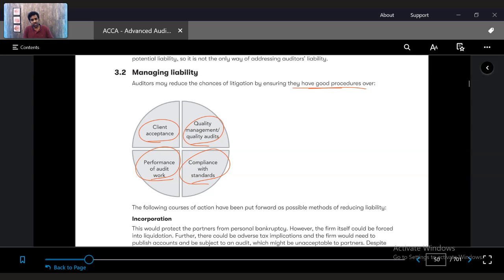So, the Big Fours have taken quality management very seriously. There are quality control partners separately who are checking the work done by the engagement partners. If they find that certain procedures have not been done, the quality partner will give negative markings to the engagement partner, due to which his promotion, his growth, he can also be removed as a partner, he can be demoted, his fee income, everything will get a question mark.